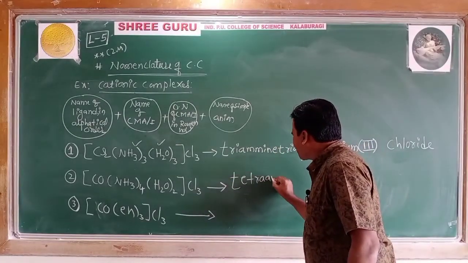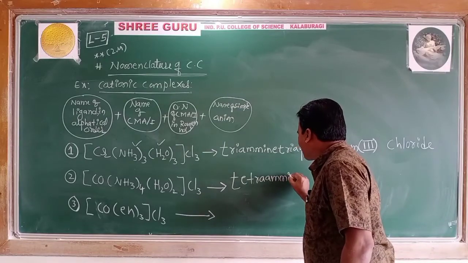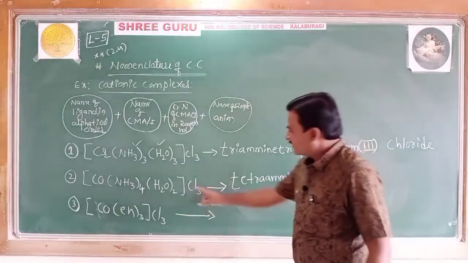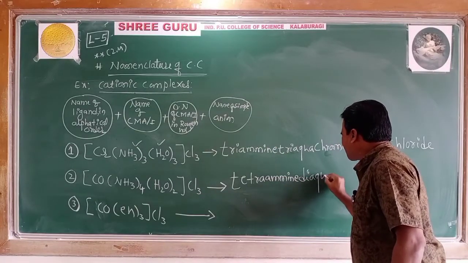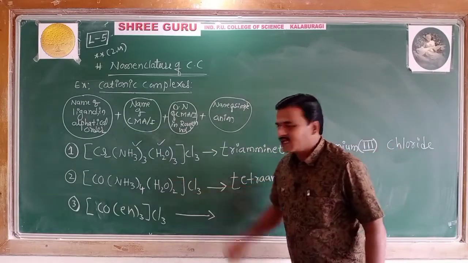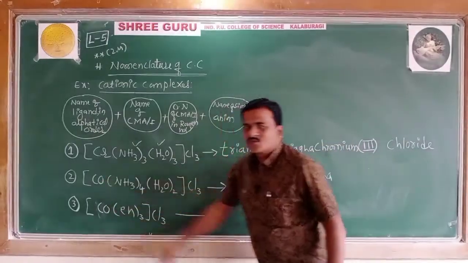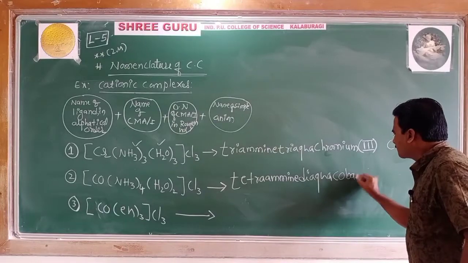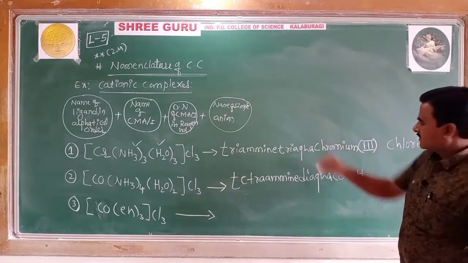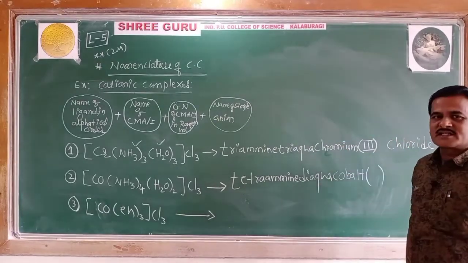Tetraamine, diaqua. Central metal atom, cobalt, as cobalt only. Then next, in the bracket, its oxidation number.